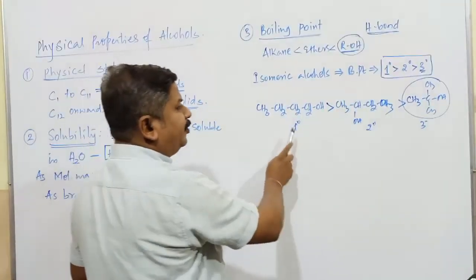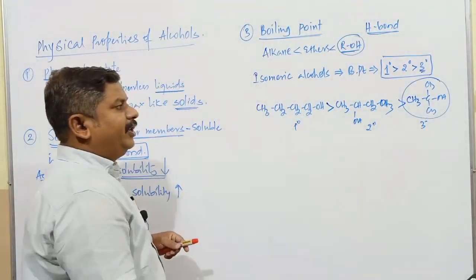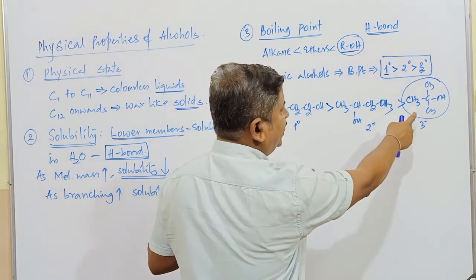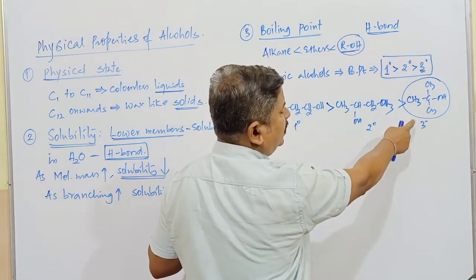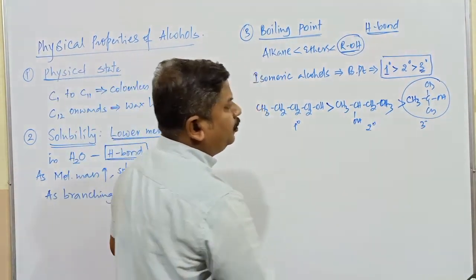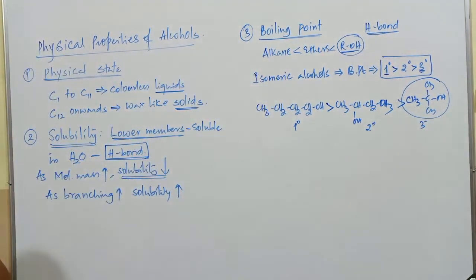It is having highest boiling point, it is having what? Lowest boiling point. It is butane-1-ol, this is butane-2-ol. What is the name of this one? Tertiary butyl alcohol, common name, and IUPAC name is what? 2-methylpropan-2-ol. So that compound is having lowest boiling point. Just to copy this one.